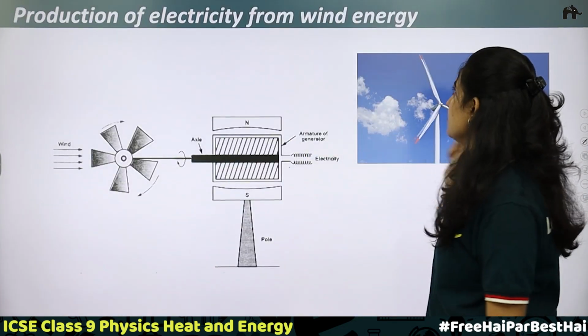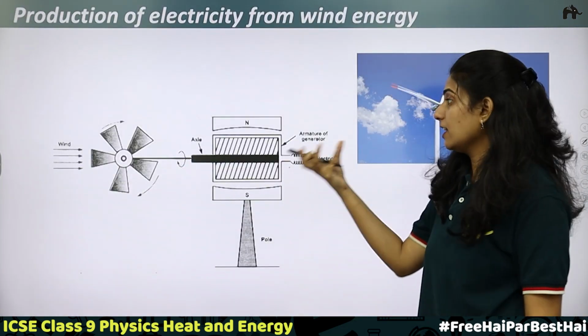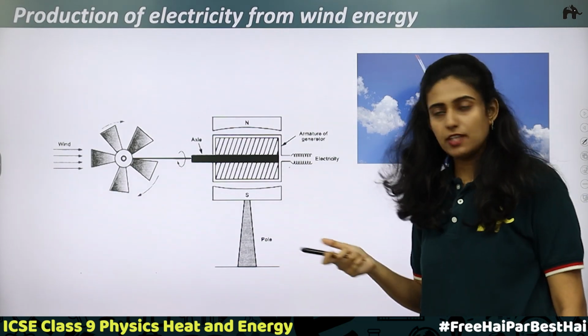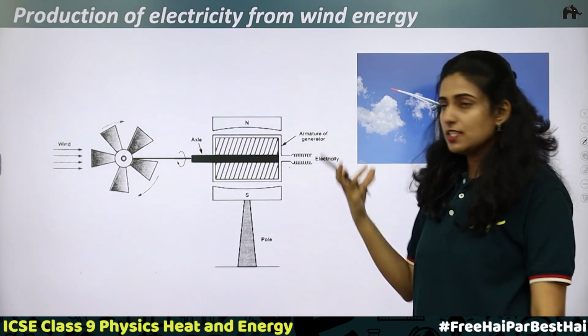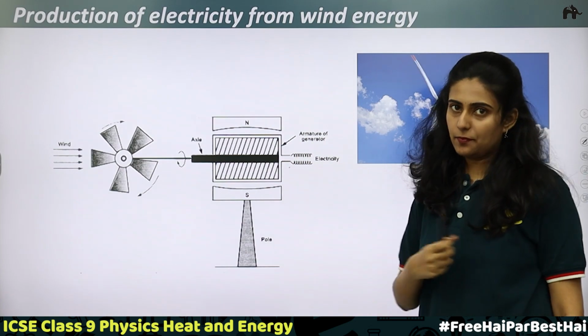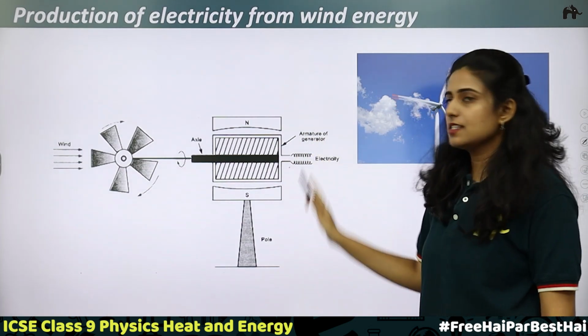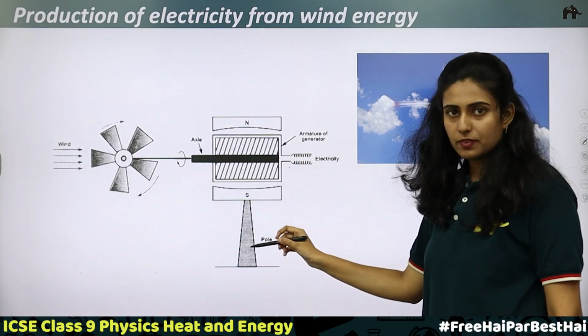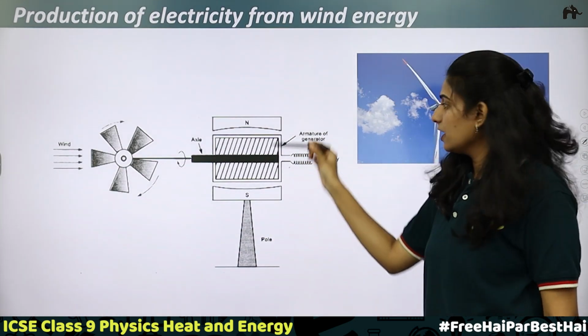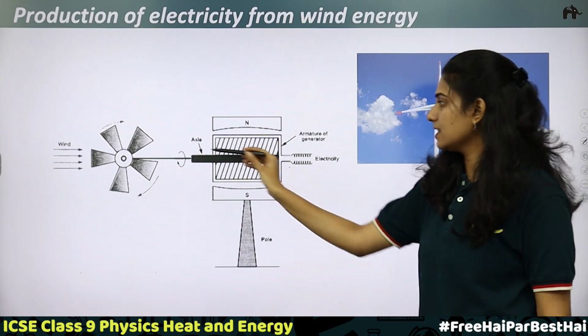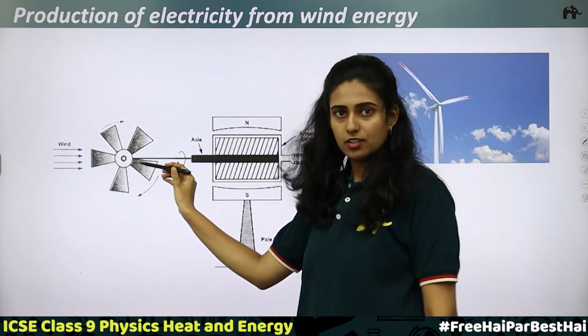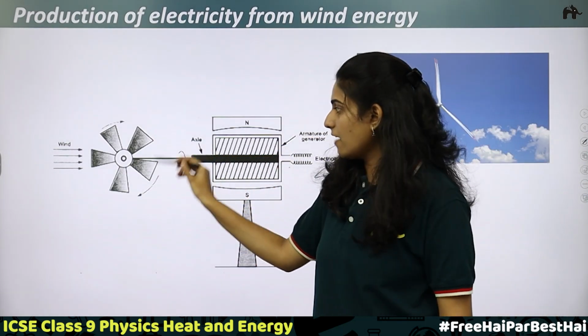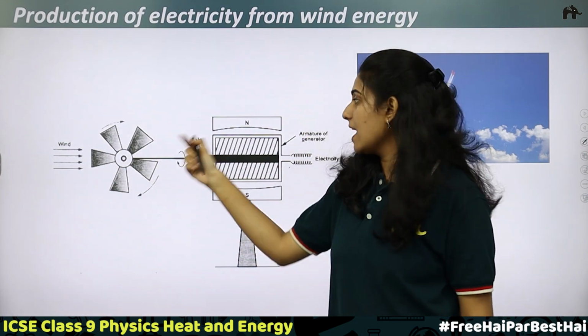Production of electricity from wind energy. Wind energy is the kinetic energy of wind, which we have already said. What is wind? Wind is moving air. Now you can see this setup. Here you have a generator placed on a pillar. There is an armature, and you are providing a magnetic field. This is a turbine. Then you have a shaft, and at the end of the shaft you have the blades of the windmill.